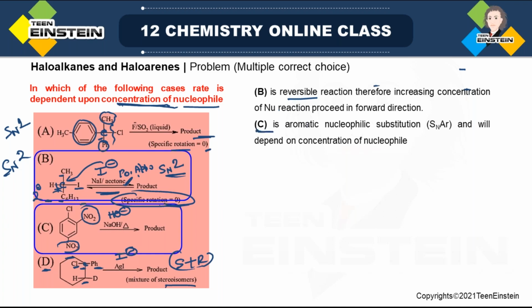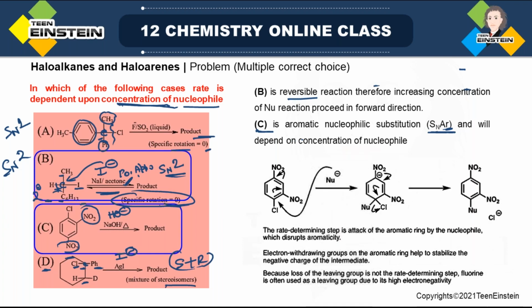In case of the third option, that is C, as it is the example of aromatic nucleophilic substitution, which is also written in short notation as SNAr. That means substitution nucleophilic aromatic. So in this mechanism also, it is dependent on the concentration of nucleophile.